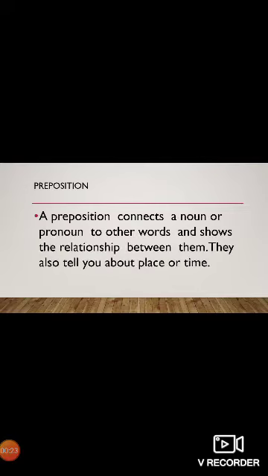Okay boys, today we will start a new topic and our new topic is preposition. First of all, have a look at the definition of the preposition. What is preposition? Here is the definition of preposition. A preposition connects a noun or pronoun to other words and shows the relationship between them. They also tell you about place or time. Okay, preposition is a part of speech. Now I am going to share some examples of prepositions.